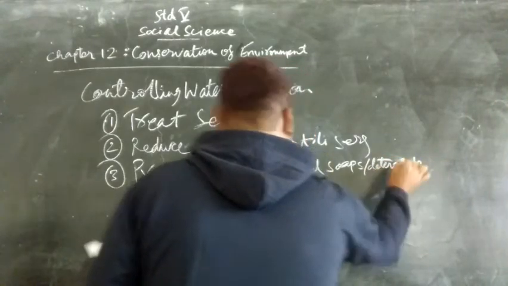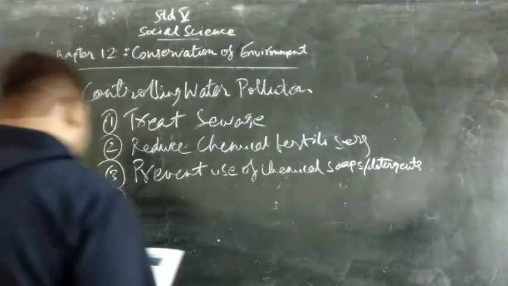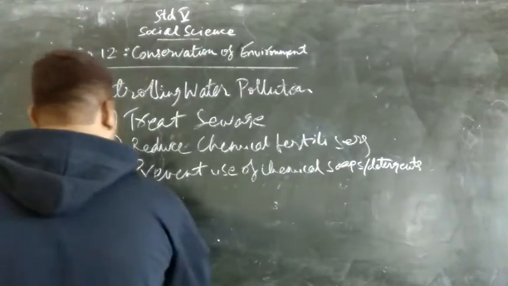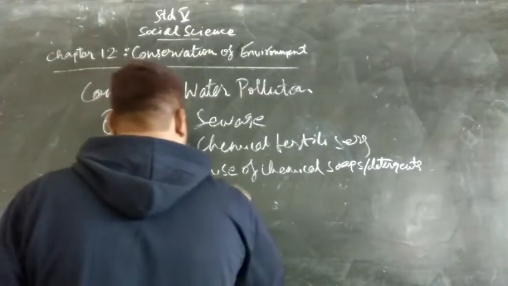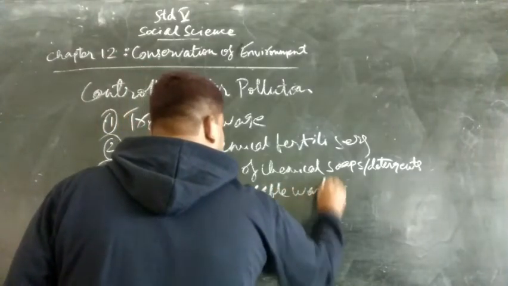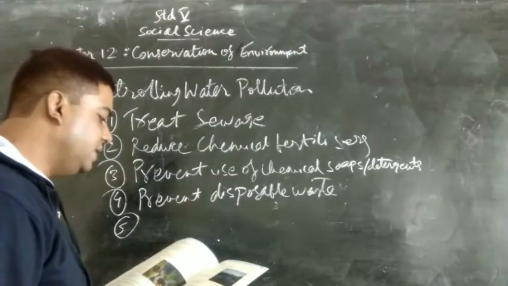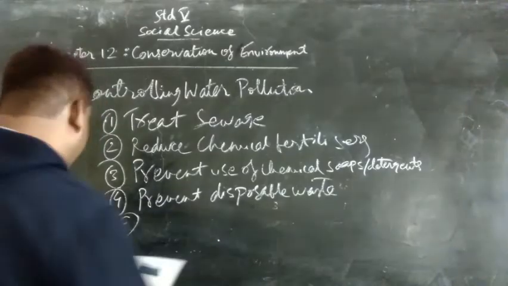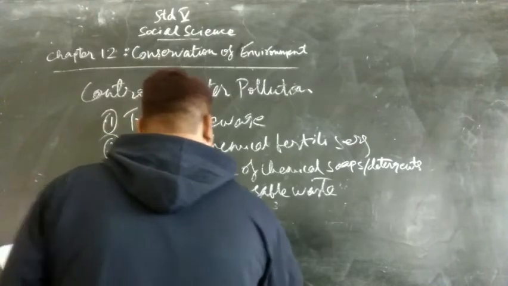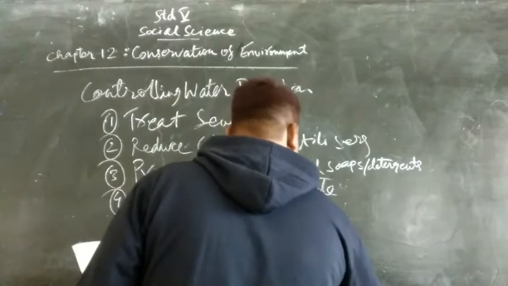Next, we come to point number 4. Prevent disposal of waste into rivers and seas. So we must prevent the disposal of waste into rivers and seas. Next, we come to point number 5. That is, prevent the discharge of industrial effluents. Effluents means the industrial waste. We must prevent the discharge of industrial waste.